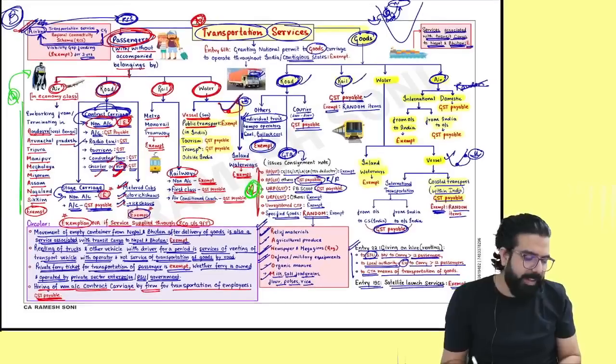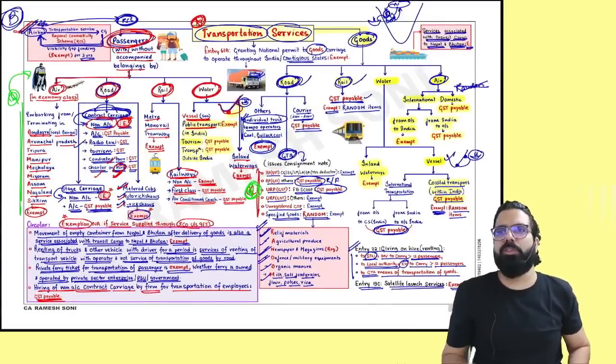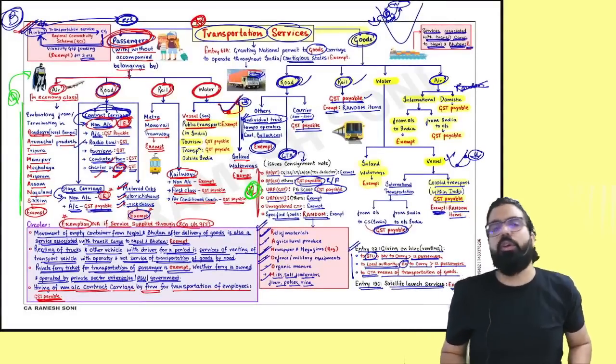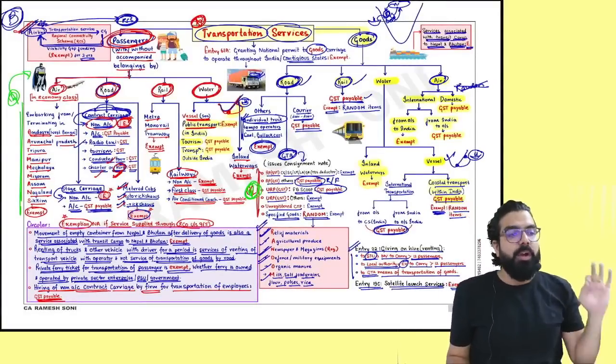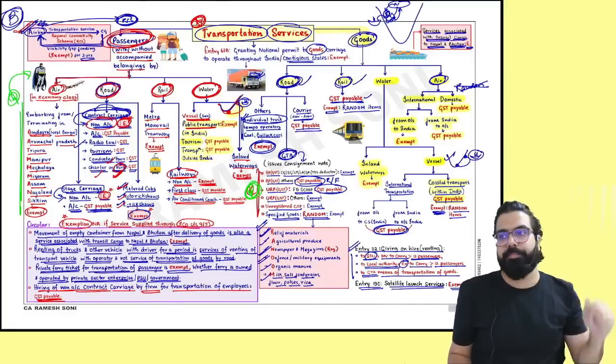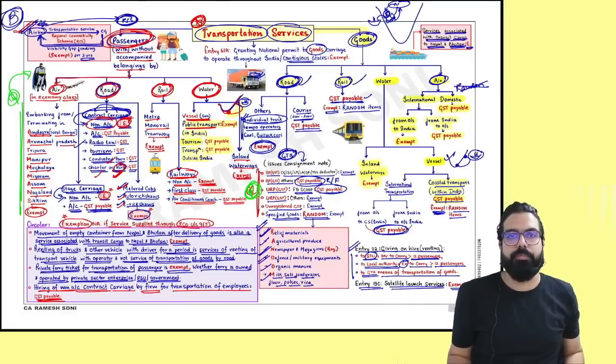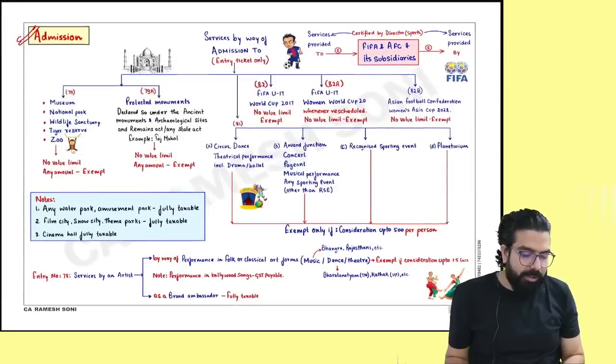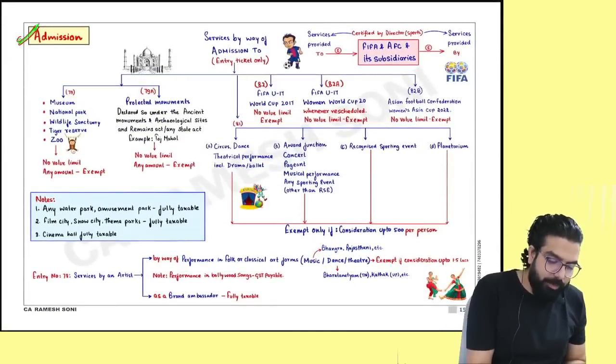Other than that, everything is okay. I think even if you read once, you will remember it. Right, everyone? I'll close my revision on the chapter of transportation services. Please come to the next chart. C graded chart. C graded.